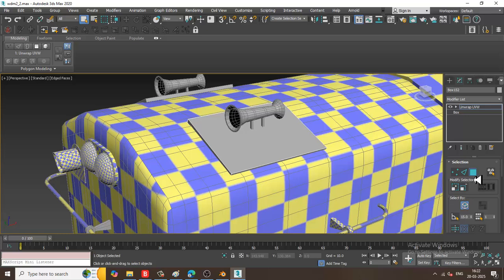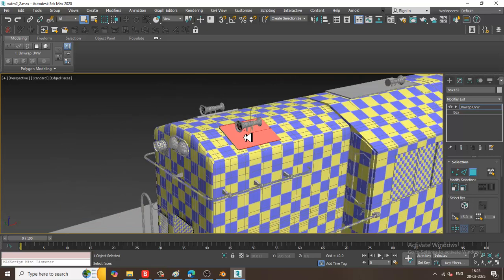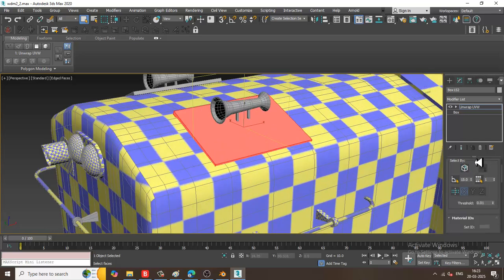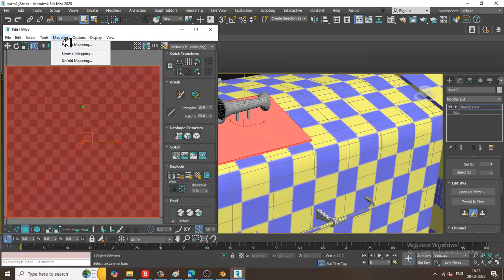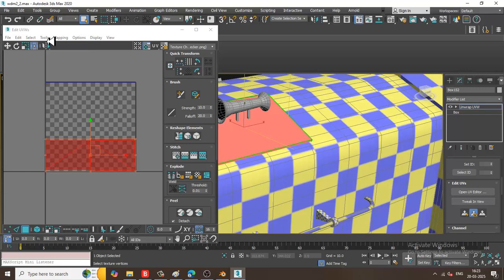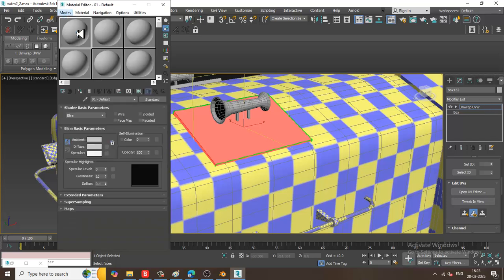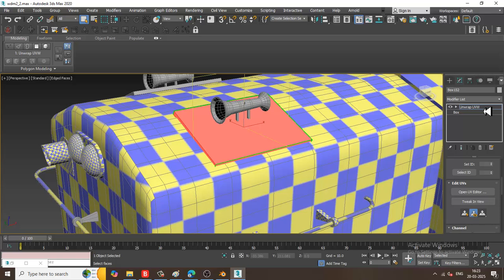Now what I'll be doing over here is I'll select this, and overall select it, open UV editor, unfold mapping, pack UVs, let's click OK, press M, let's go into this.